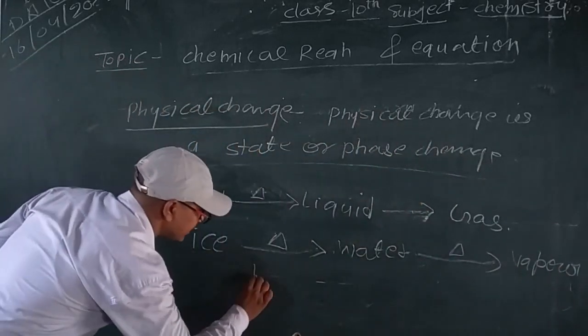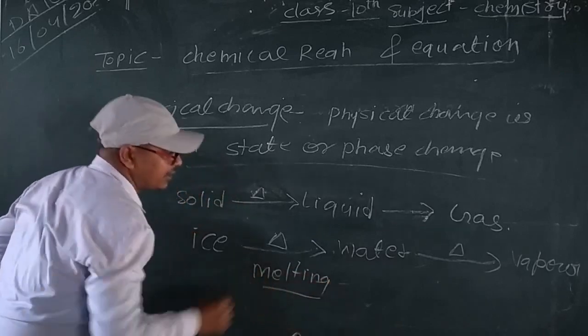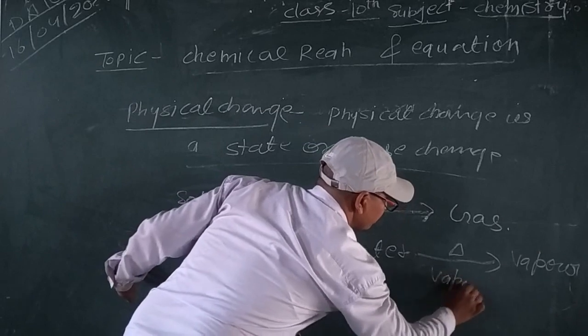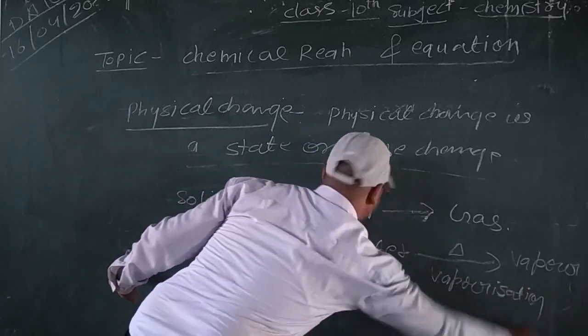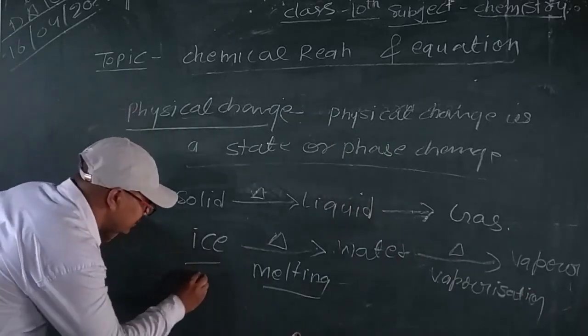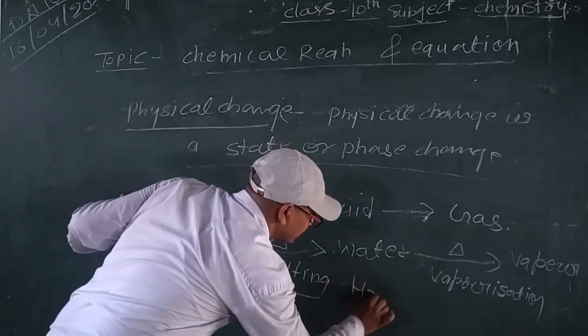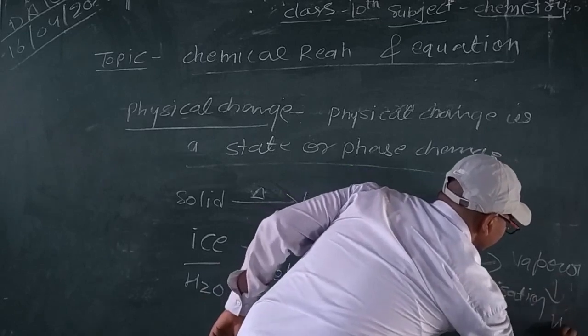That process is named melting, and this process is known as vaporization. The molecular formula of ice is H2O, the molecular formula of water is H2O, and vapor is also H2O.